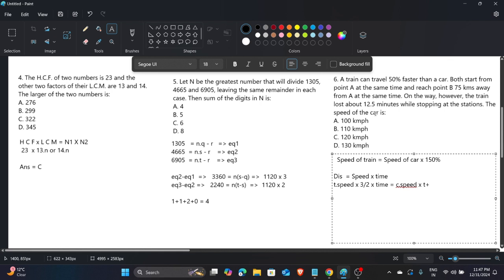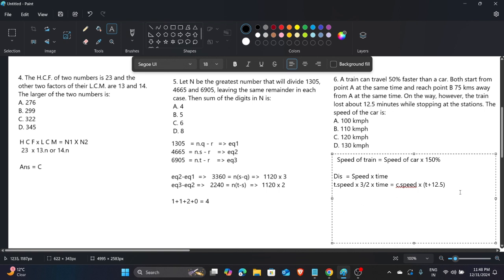It is saying that the train is waiting for 12.5 minutes. It means the car is taking 12.5 minutes more than the train, because the train is resting for this much time, but at that time the car is traveling only. That's why the car and train reach at the same time. So, you can understand this thing.